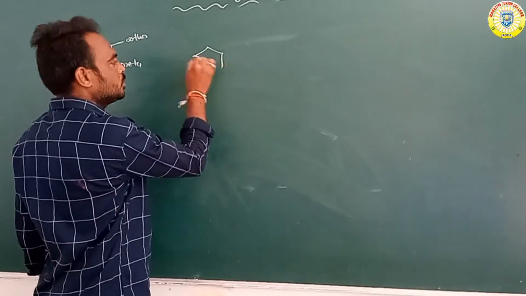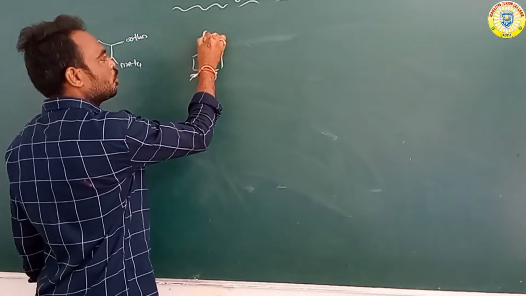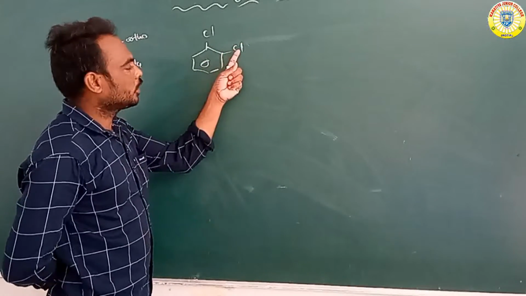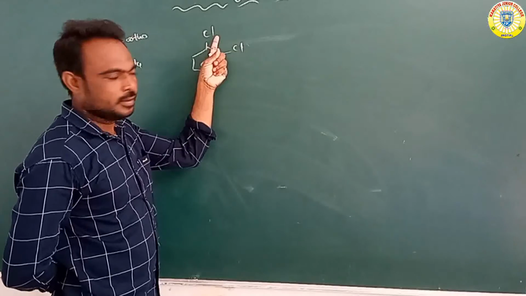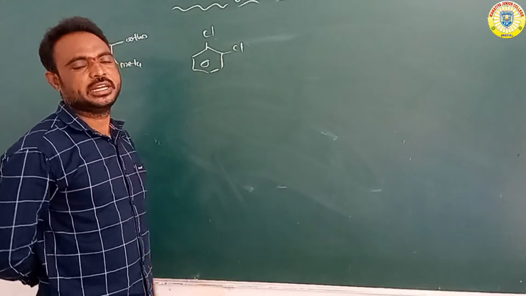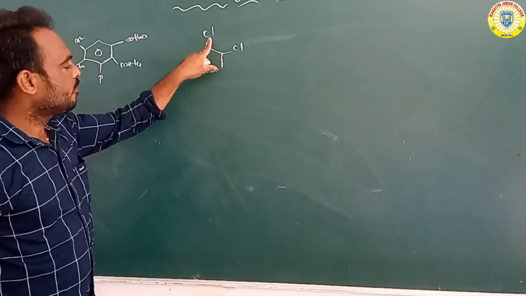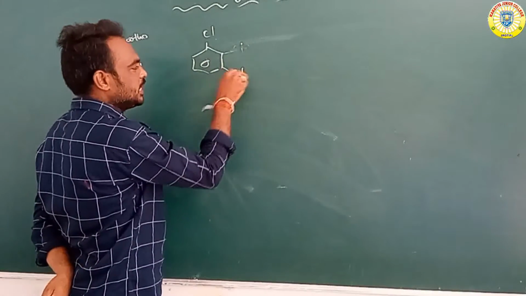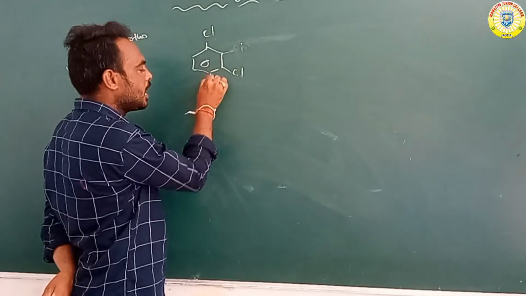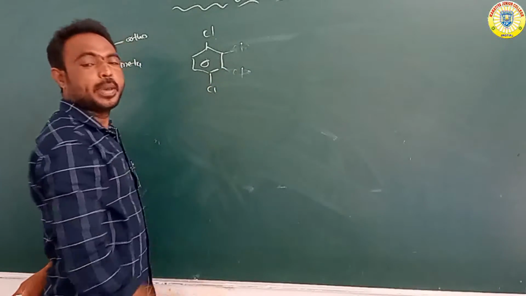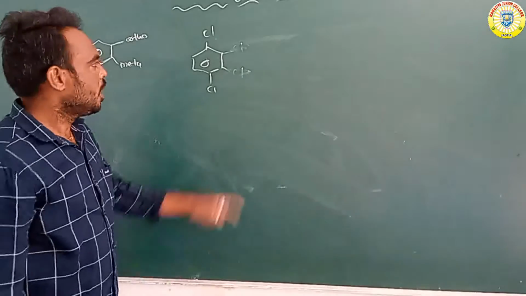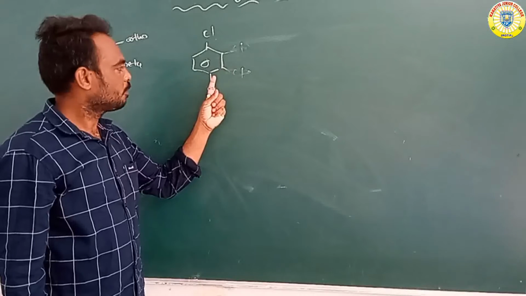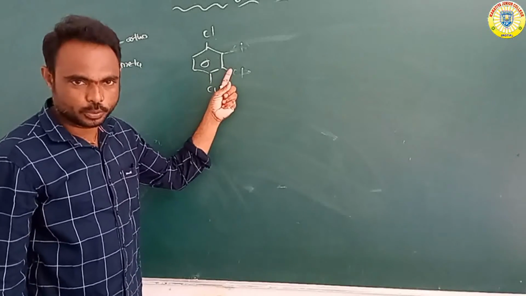Suppose chlorine, chlorobenzene, attached Cl, ortho chlorobenzene, or 1,2 dichlorobenzene, we already know that. Okay, 1,2 dichlorobenzene. Then attach Cl at meta, metachloro, or attach Cl at para, parachloro. Okay, orthochloro, metachloro, parachloro.